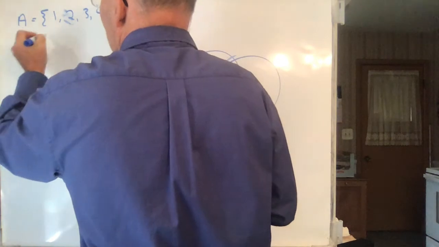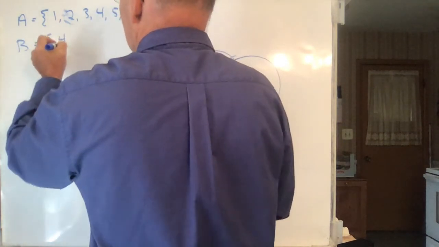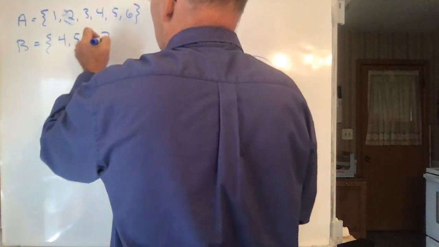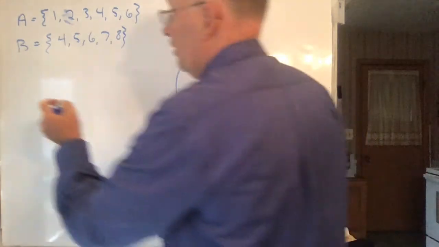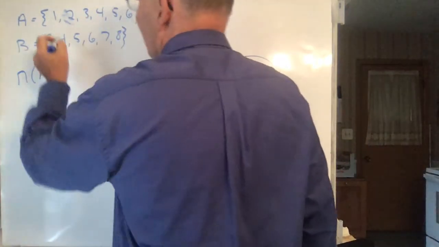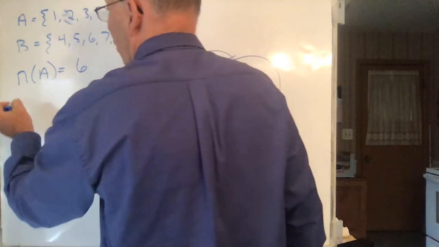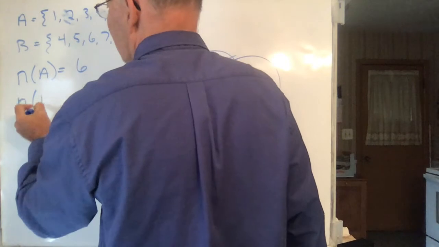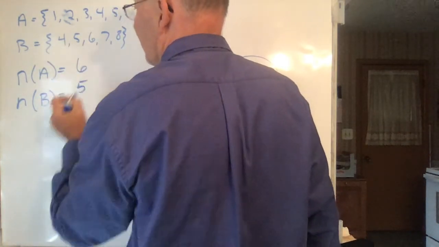And B was 4, 5, 6, 7, 8. Then if you ask the question, what's the number of things in A? The number of things in A is 1, 2, 3, 4, 5, 6. What's the number of things in B? The number of things in B is 1, 2, 3, 4, 5.